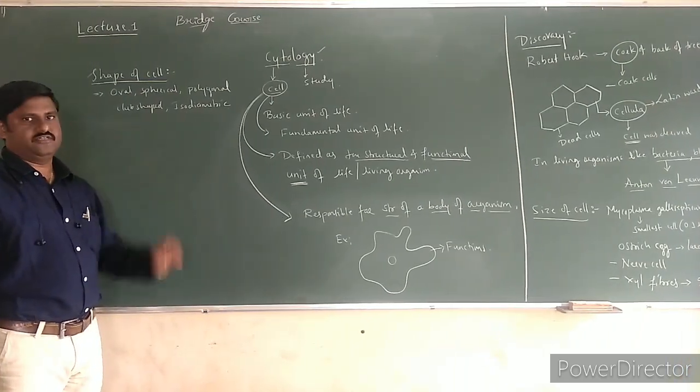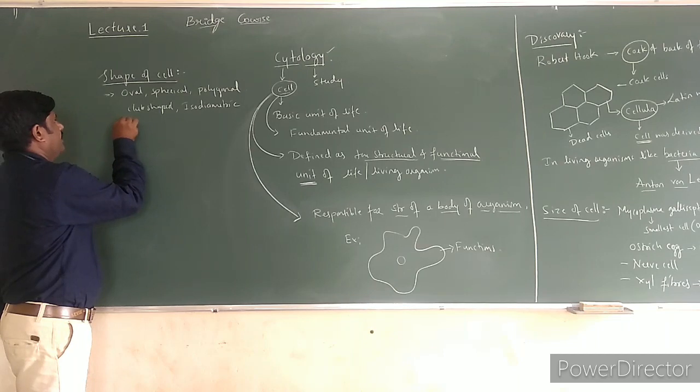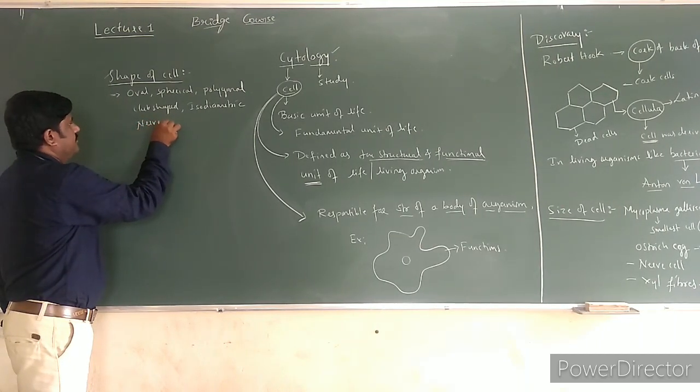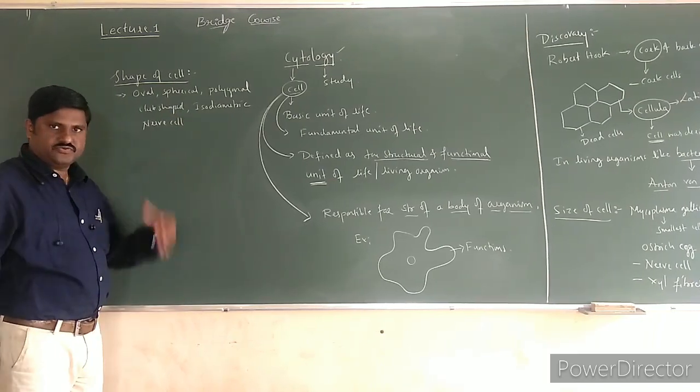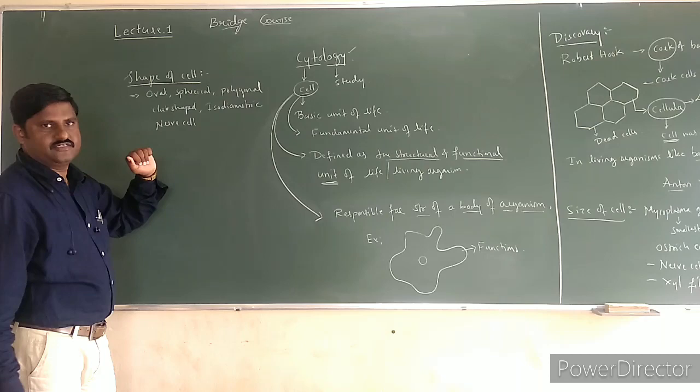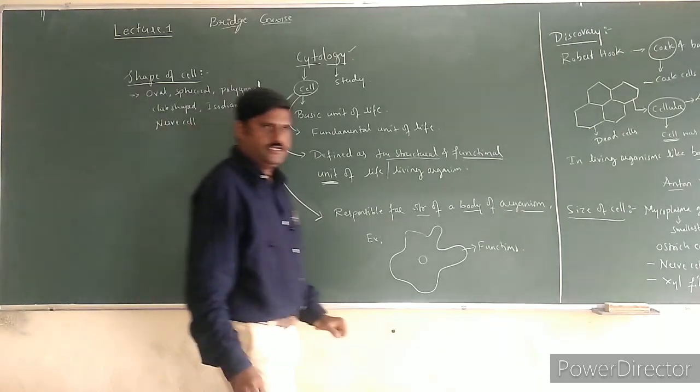Many more shaped cells that we come across. Irregular shaped cells are also there. The nerve cell has its own shape itself, right? So like this, we come across different shaped cells.